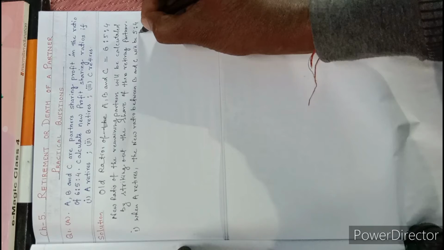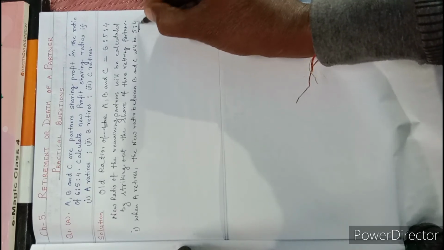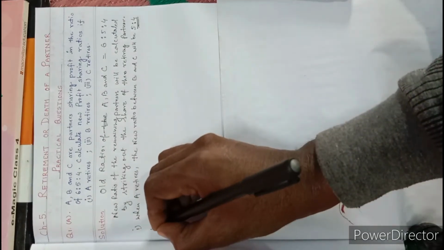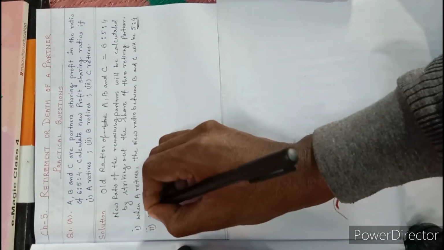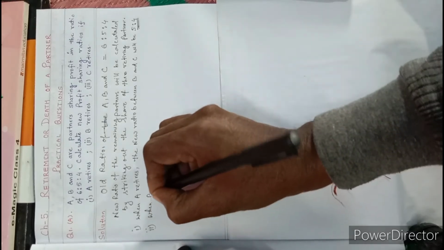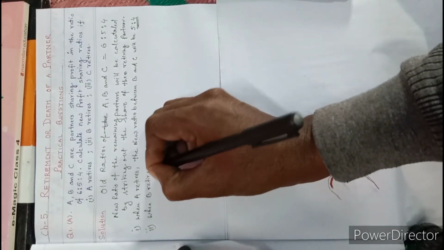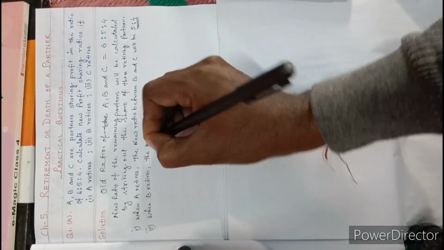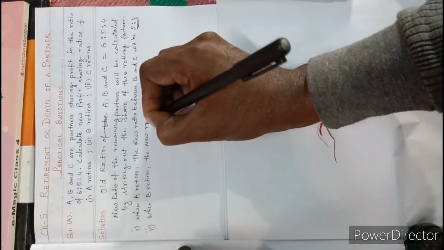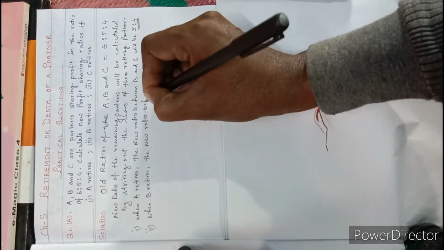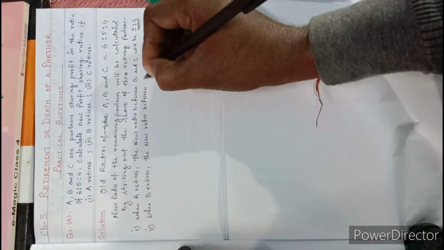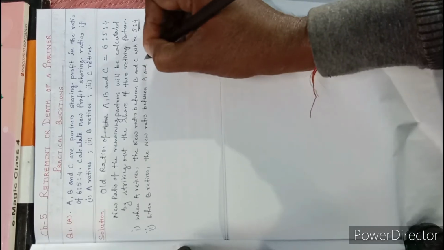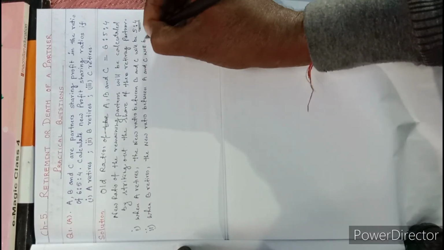So this is the answer. 5 is to 4 will be the new ratio between the remaining partners B and C. Same way, number 2, when B retires, the new ratio between A and C will be 6 is to 4. So this is the answer.